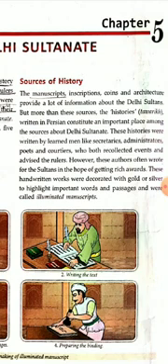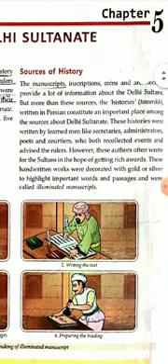These histories were written by learned men like secretaries, administrators, poets, and courtiers who both recollected events and advised the rulers. A courtier is a person who accompanies or advises the king or the queen.